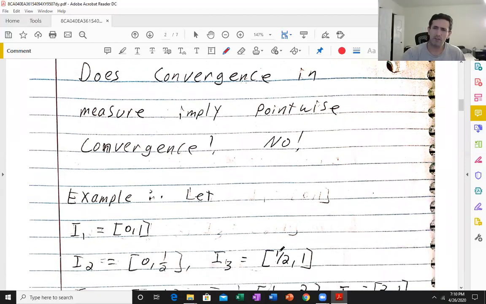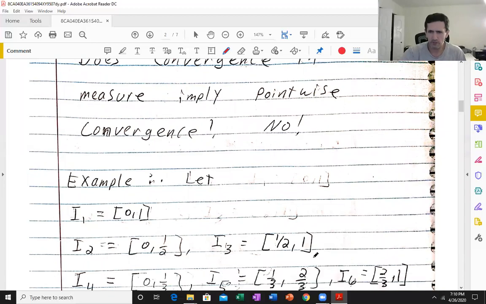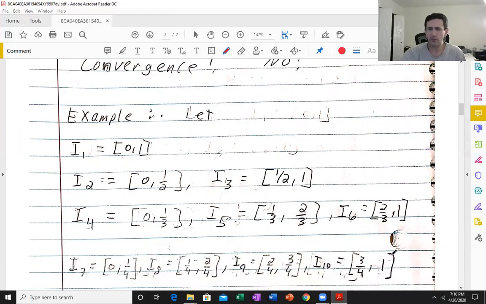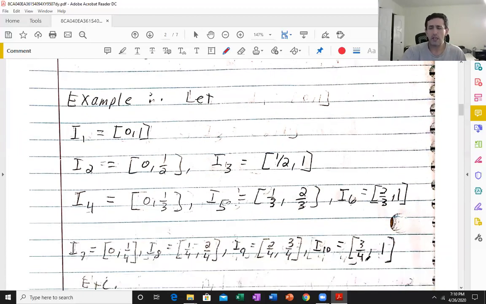I2 is 0 to 1/2, I3 is 1/2 to 2/2, and repeat this pattern. I4 is 0 to 1/3, I5 is 1/3 to 2/3, I6 is 2/3 to 3/3, etc. So I7 would be 0 to 1/4, etc.